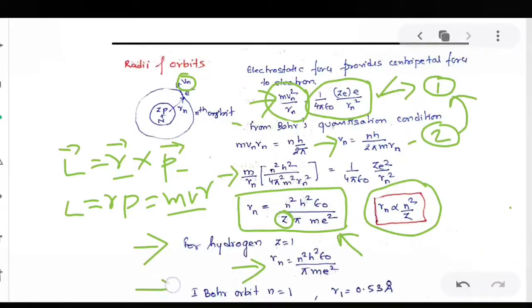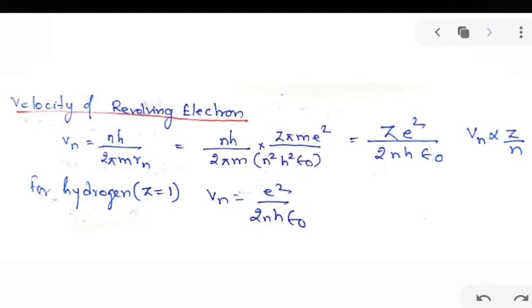Now for the first Bohr orbit, what is n? n equal to 1. So substituting n equal to 1, we get R1 equal to 0.53 angstrom. So this is the radius of the first Bohr orbit, 0.53 angstrom. Next, let us see how to calculate the velocity of the revolving electron.